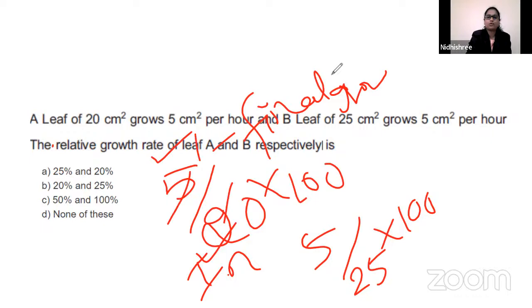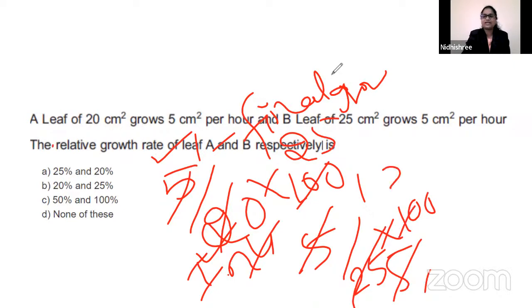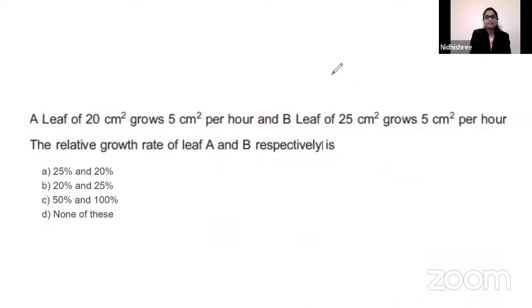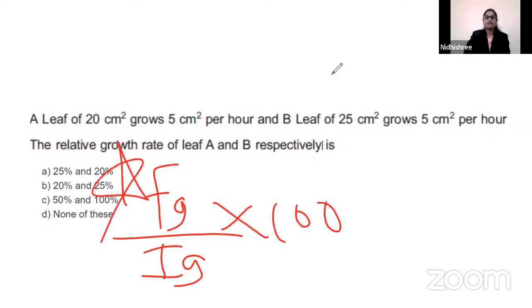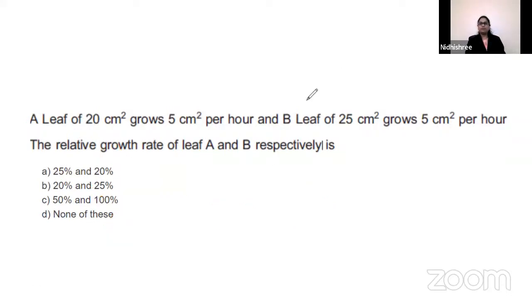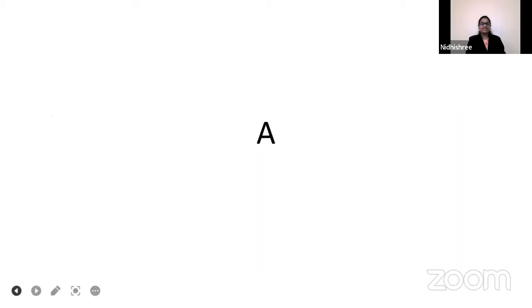So 5 ones are 5, 4 ones are 4, 25s are, right? Similarly, 5 ones are 5, 5 ones are 5, 20s are. So the first one is 25%, the second one is 20%. So the trick is final growth divided by initial growth into 100. Okay, fine. Let us proceed forward. Most of them tried it. Very good. I appreciate your interest in answering.